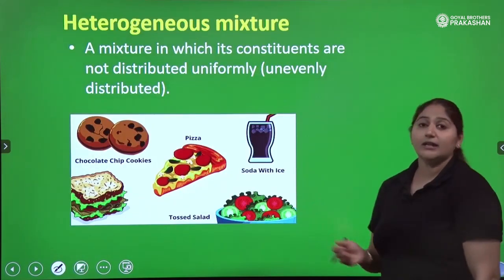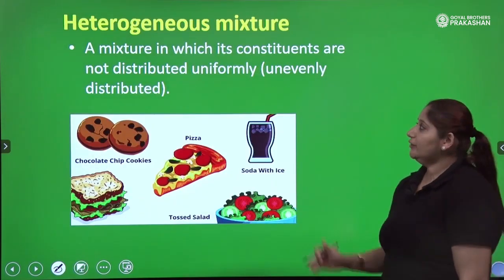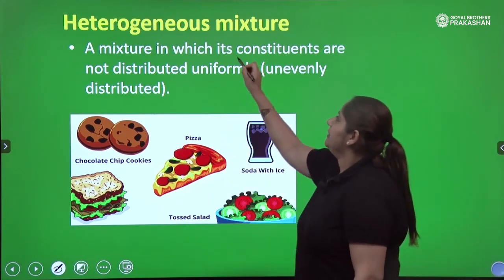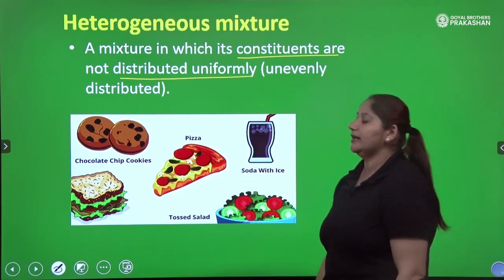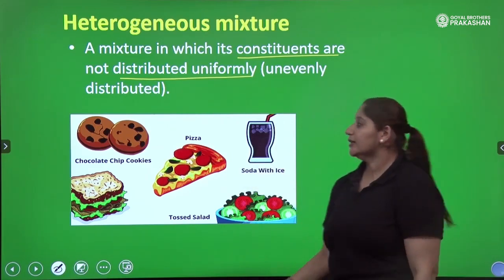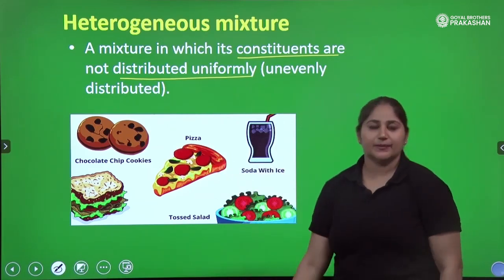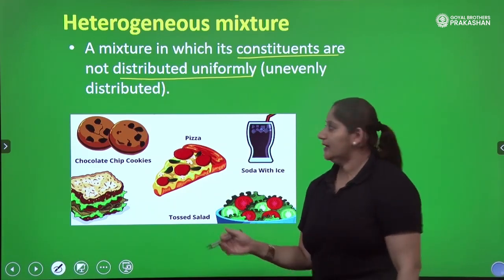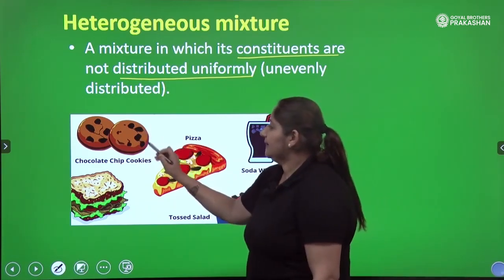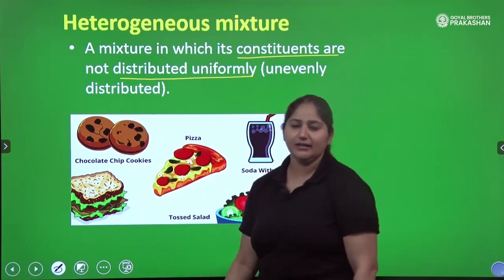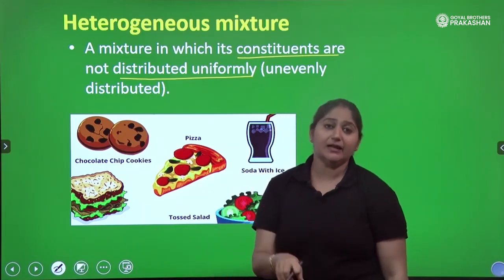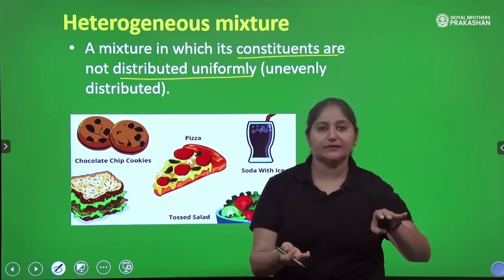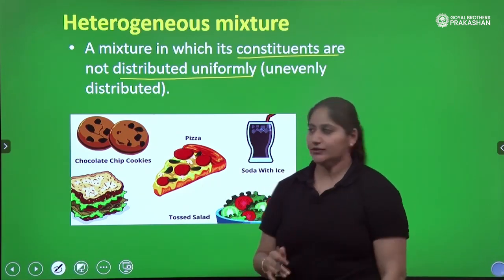Now, what are heterogeneous mixtures? A heterogeneous mixture is a mixture in which its constituents are not distributed uniformly, or are distributed unevenly. For example, chocolate chip. So we have chocolate chip cookies. See, the chips can be located anywhere, right? There is no fixed position and they are not only inside. I mean, if they are inside, they are still on the surface as well. So the particles are unevenly distributed.